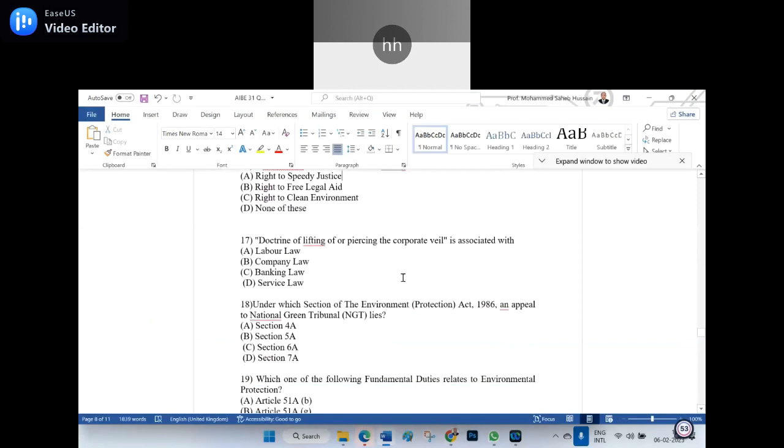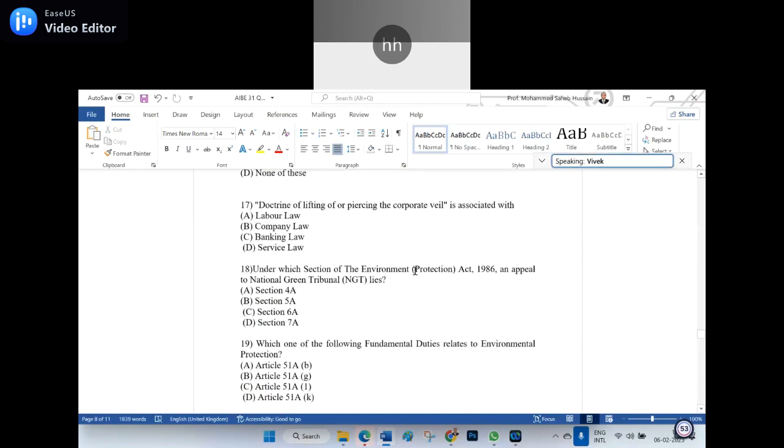Okay, doctrine of lifting or piercing the corporate veil. This is also a very easy question. It is associated with... any person can make it out. Yes? That is company law, sir. Company law. What is Salomon versus Salomon? It is a classical case law.